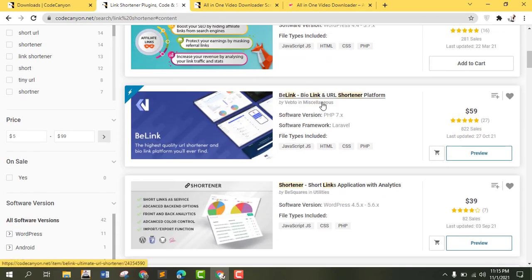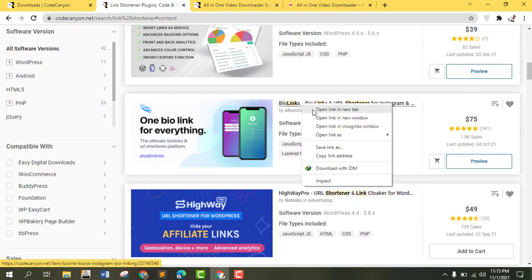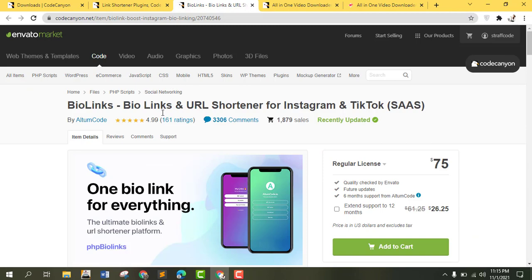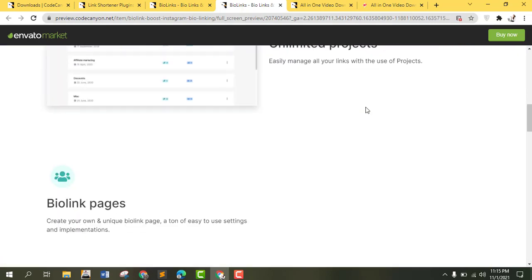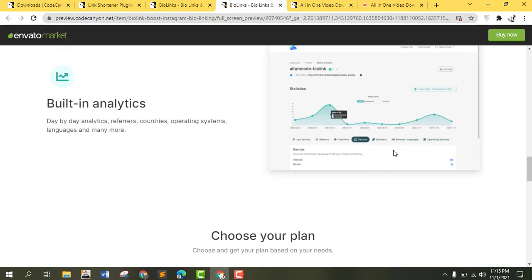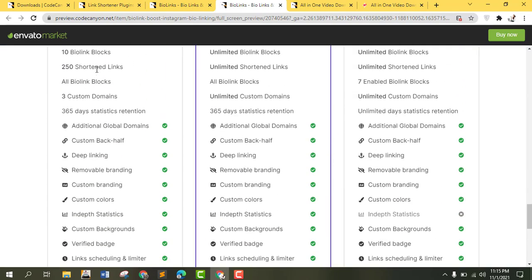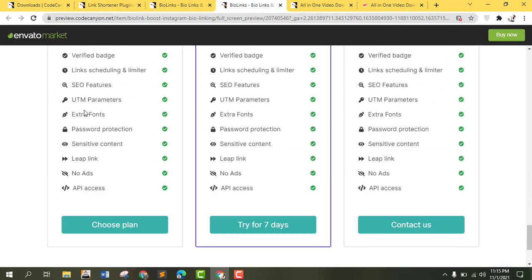Bio link shortener, this is also a link shortener. As you can see, this link shortener is the same thing as, what can we call this, this website called Linkify or something like that. See the preview, see how it looks. As you can see, this is free.